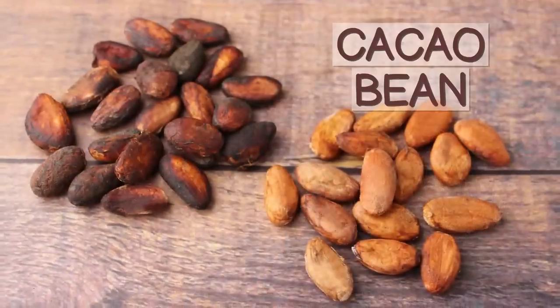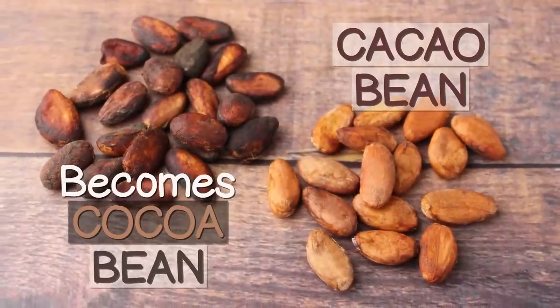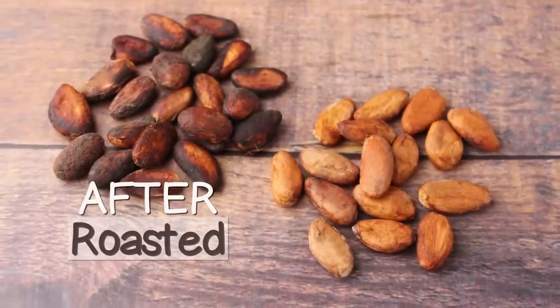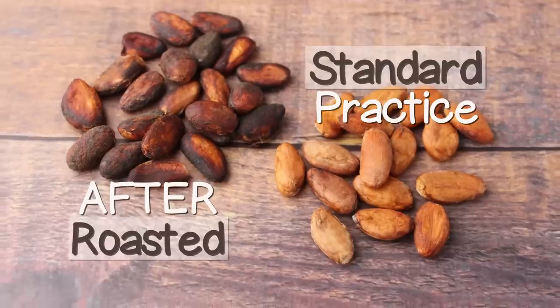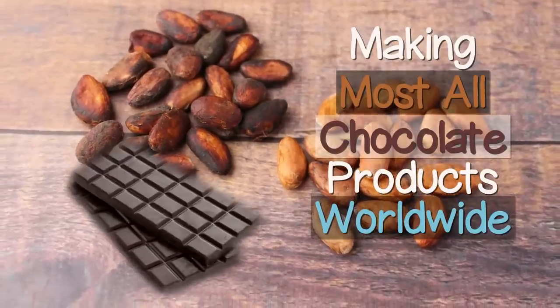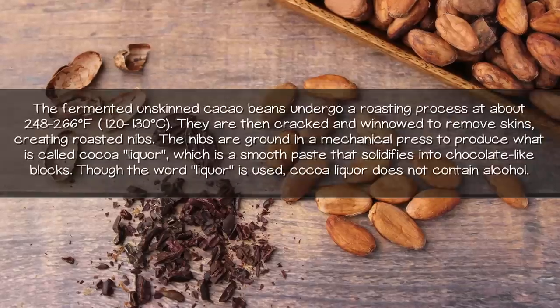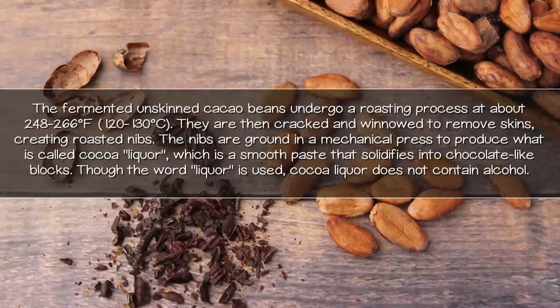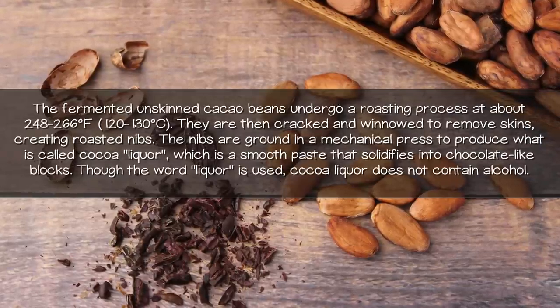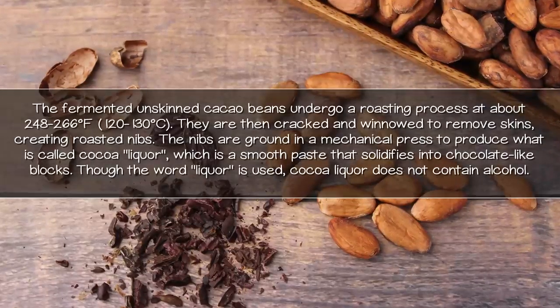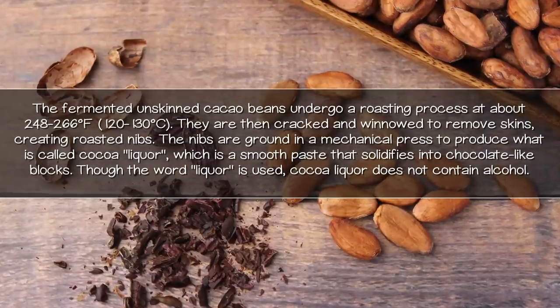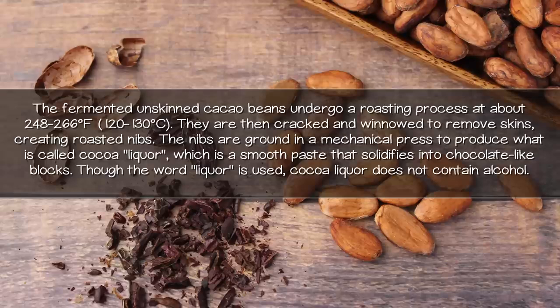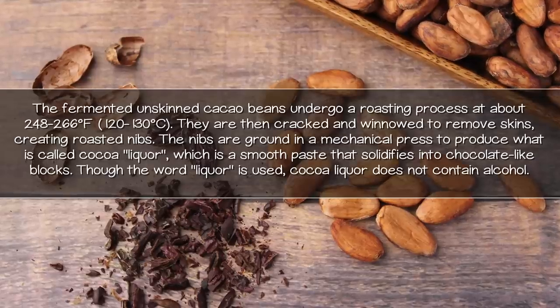Technically, the point at which a cacao bean becomes a cocoa bean is after it's roasted, which is a standard practice for making most all chocolate products worldwide. The fermented, unskinned cacao beans undergo a roasting process at about 248 to 266 degrees Fahrenheit. They are then cracked and winnowed to remove skins, creating roasted nibs.